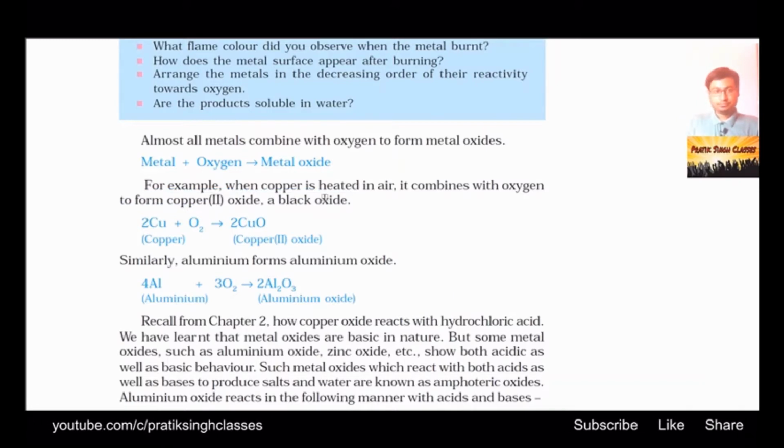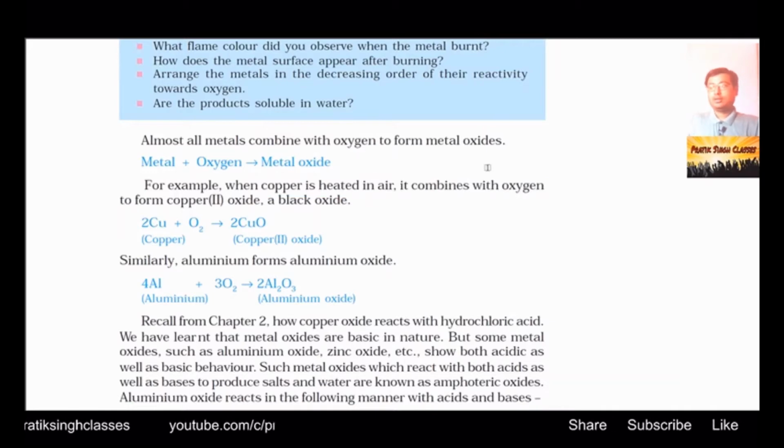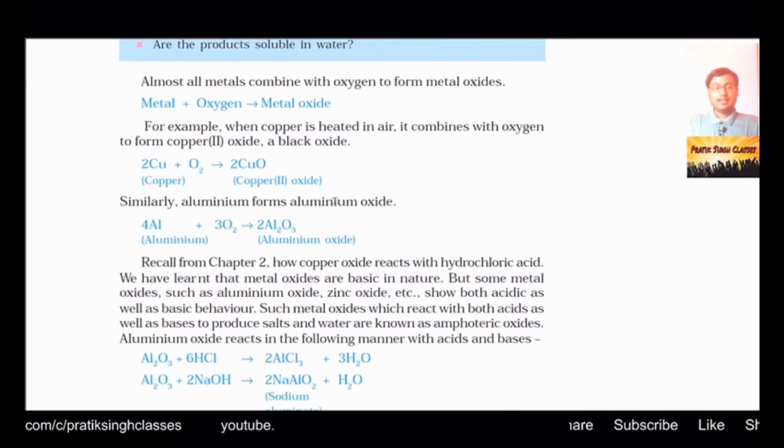It means that when you keep copper over the flame, it will not catch fire and will not give you any kind of light, but it will react with oxygen at high temperatures. Here you can see the chemical equation in balanced form: 2Cu plus O2 makes 2CuO, that is copper II oxide.